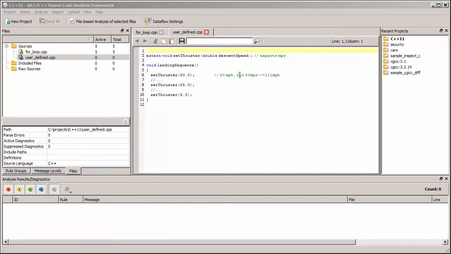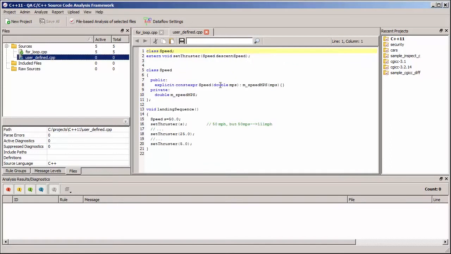So we can try and make this code a little bit safer by introducing a type for our parameter to the setThruster function. So here we've done that now. We're now taking a type called speed, and that contains the actual speed we want to set. But we haven't really gained anything here because we're still using the same literal 50, and that could be anything: 50 miles per hour, 50 meters per second, 50 kilometers per hour.